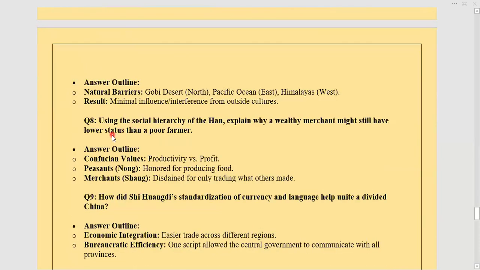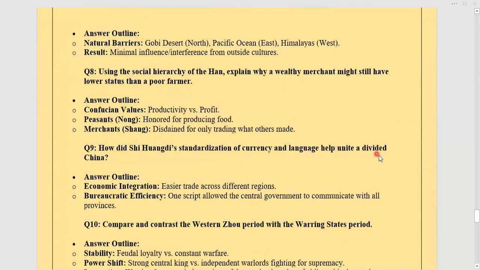Then looking at question number 8, I'm just reading few of them so that it does not get lengthy, and then you can read the whole file because I will be sharing it with you. How did Shi Huangdi's standardization of currency and language help unite a divided China? So the answer would be you can give two aspects, economic integration and bureaucratic efficiency.